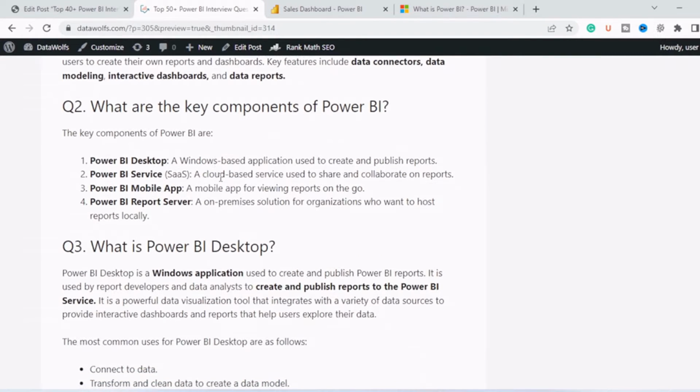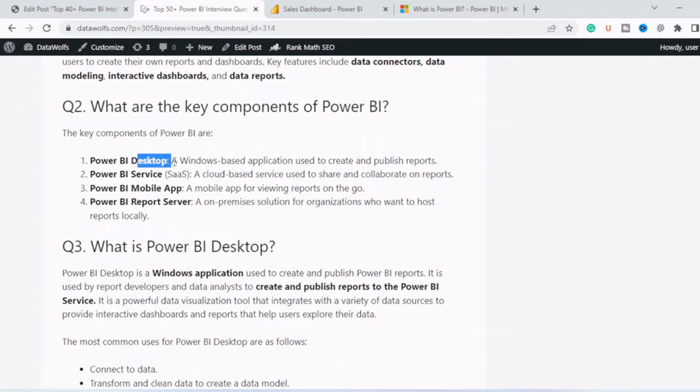Now next question is, what are the key components of Power BI? So there are 4 key components of Power BI. The first is Power BI Desktop. Power BI Desktop is basically a Windows-based application which is used to create and publish the report. Then we have Power BI Service. Power BI Service is a cloud-based software as a service used to share and collaborate on the report.